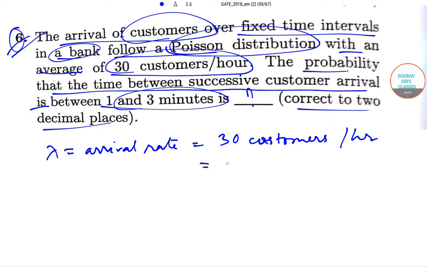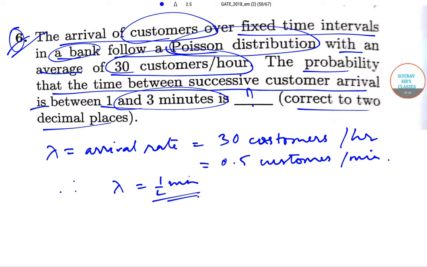Divided by 60, 30 customers per hour, or we can say 0.5 customers per minute. This is what we can write. So therefore, we can definitely write that lambda is equal to 1/2 per minute. This is the arrival rate. Every two minutes, one customer arrives. This is what we have found out.